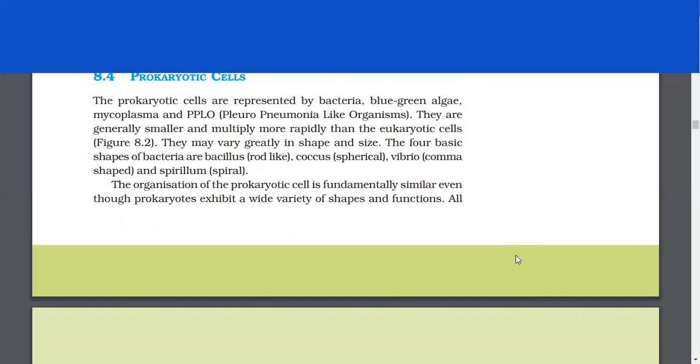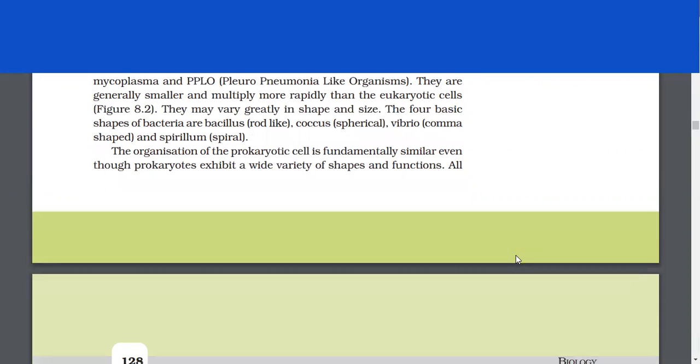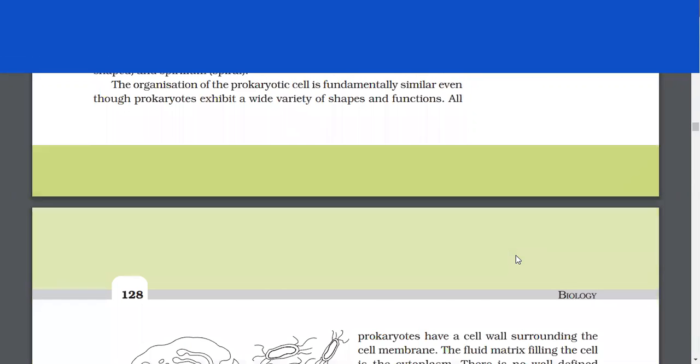They may vary greatly in shape and size. The four basic shapes of bacteria are Bacillus, Coccus, Vibrio, and Spirillum. The organization of the prokaryotic cell is fundamentally similar even though prokaryotes exhibit a wide variety of shapes and functions.